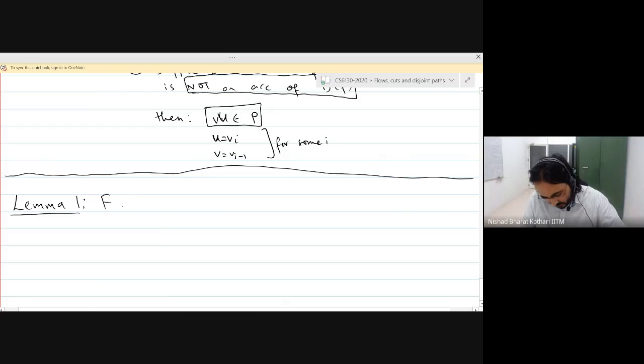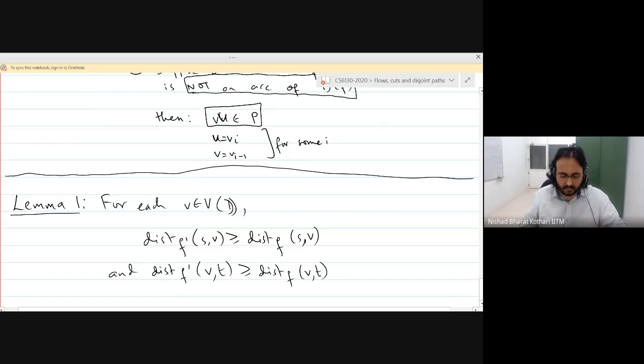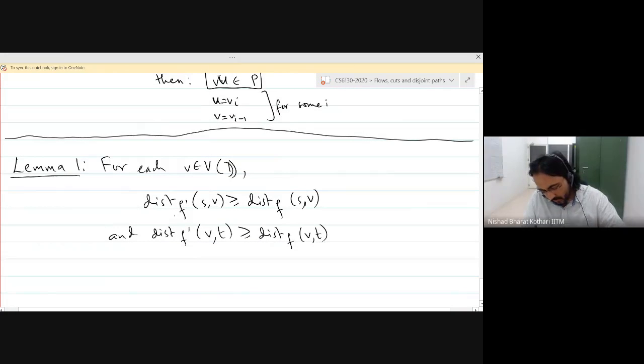For each vertex V of the digraph D, the distance in F prime between S and V has to be greater than or equal to the distance in F between S and V. And the second part is the same thing, but instead of S, we are looking at T. So the distance in F prime between V and T is greater than or equal to the distance in F between V and T. We will prove the first one, and the proof of the second one is completely analogous.